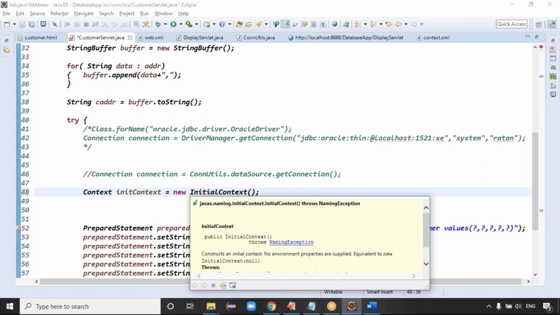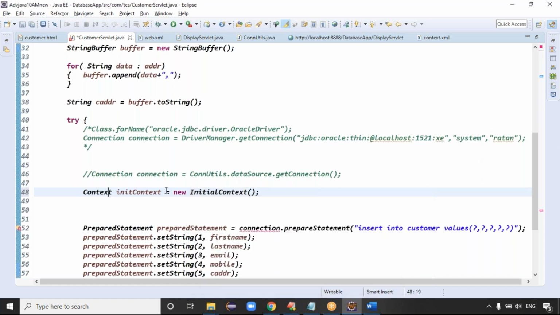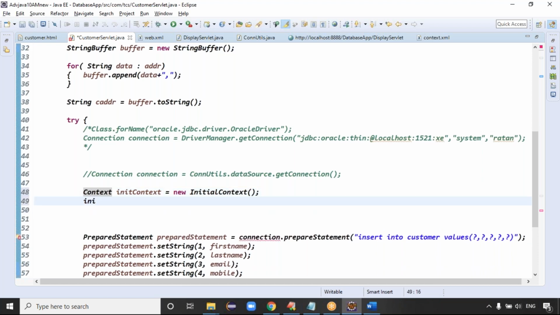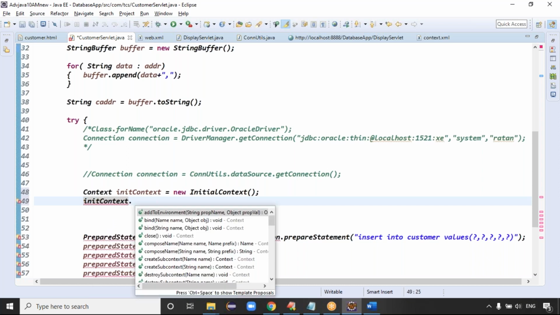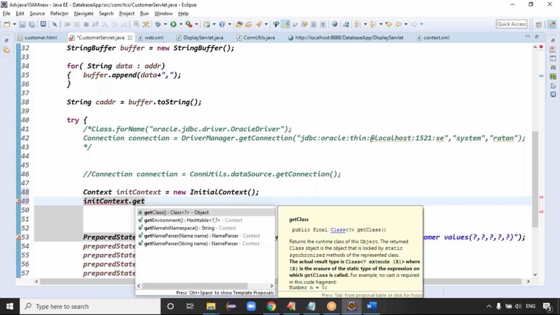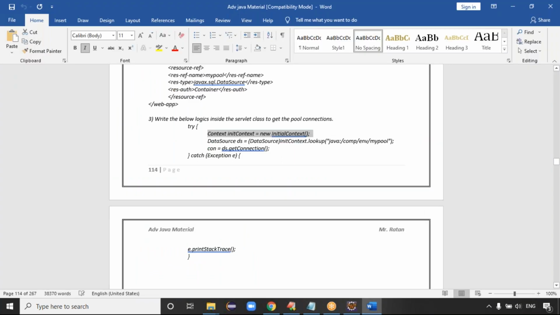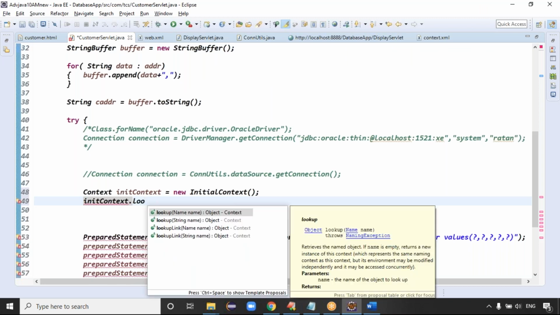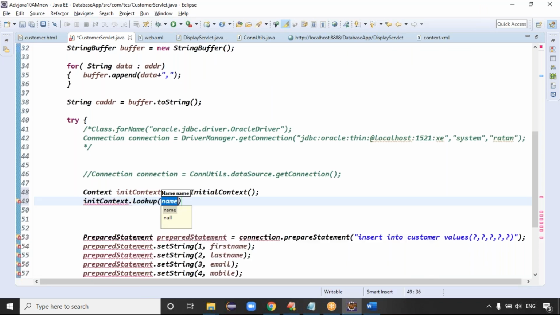Is the implementation class, right? So the interface is holding that implementation class object. Then you can call initial context dot lookup. I think the lookup method is there, guys. Initial context dot lookup method.